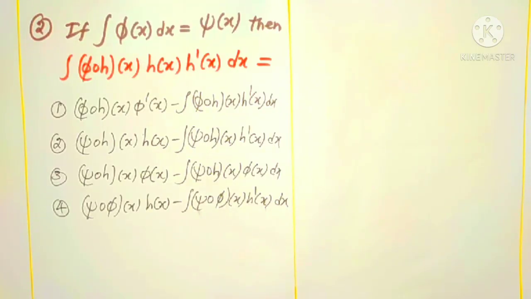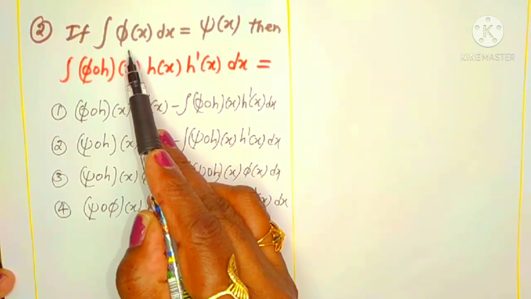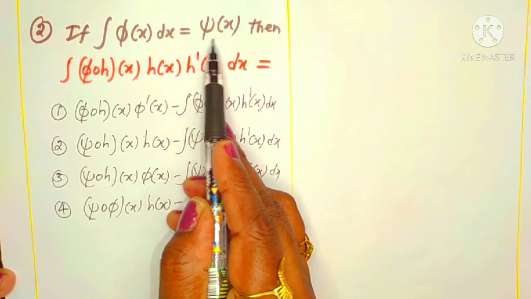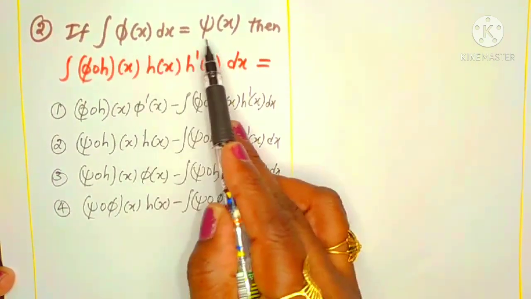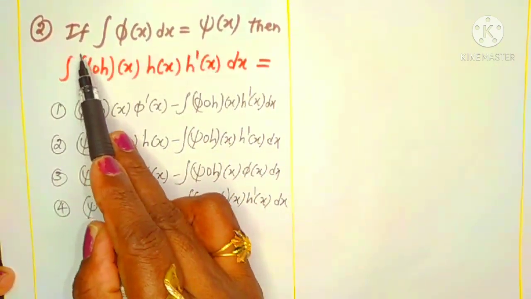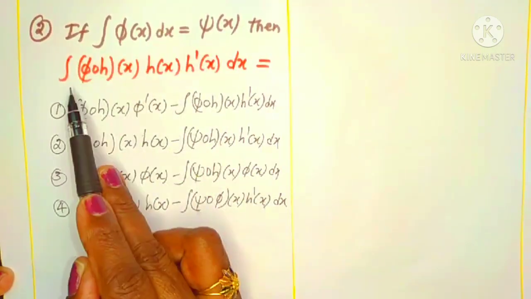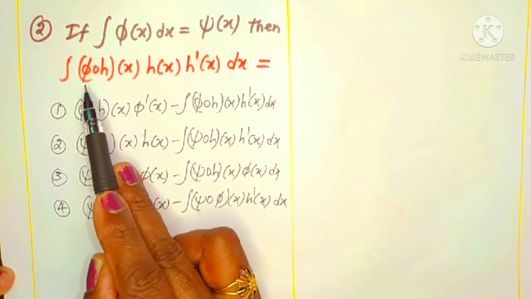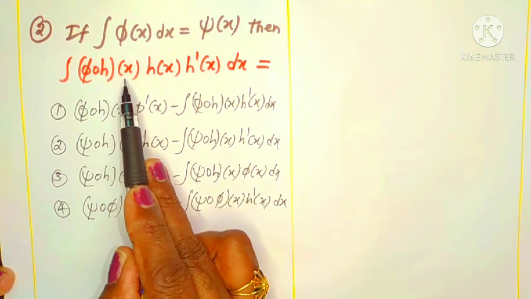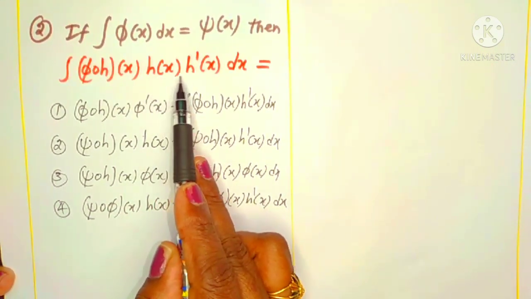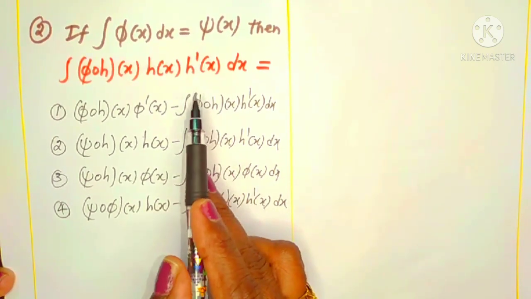Now look at this question. This is not a direct question, but it is a very, very simple question. Such types of questions you can get the idea of when you are doing practice. So it is given that if the integral of phi of x is equal to psi of x, this is a phi symbol, this is a psi symbol, then we have to find the integral of phi circle h of x into h dash x.